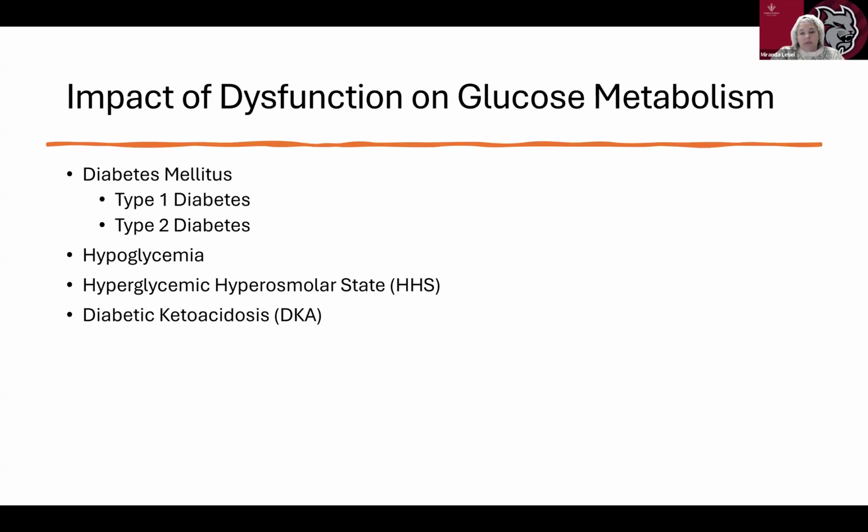We also have hypoglycemia, where there's an excess of insulin relative to the available glucose. The two we're going to talk about, hyperglycemic hyperosmolar state and diabetic ketoacidosis.